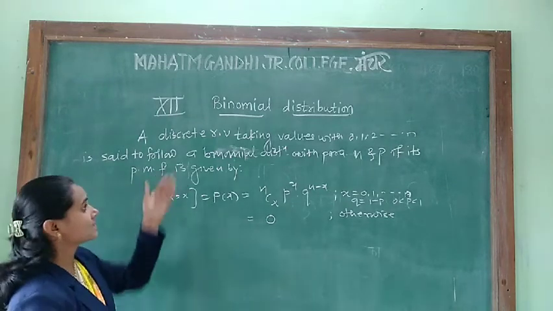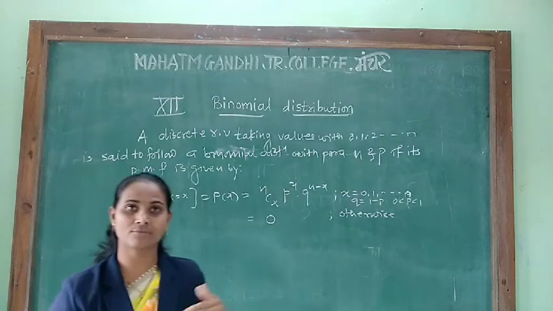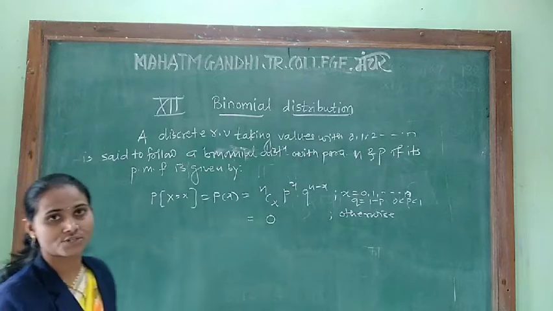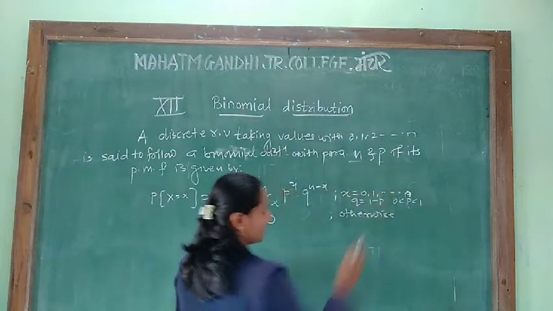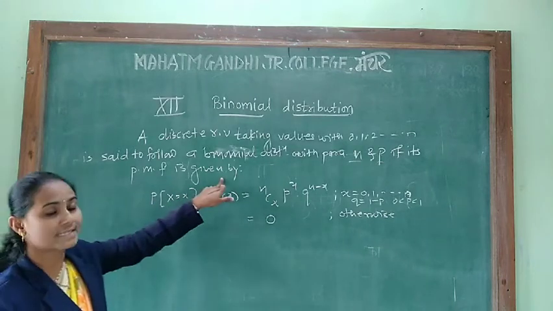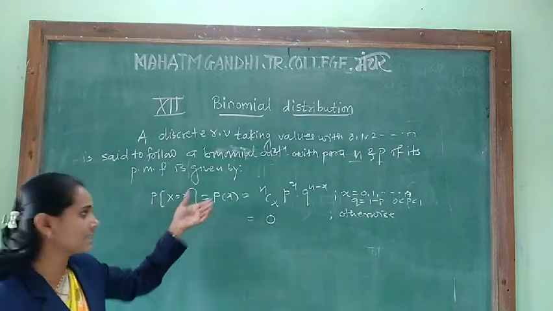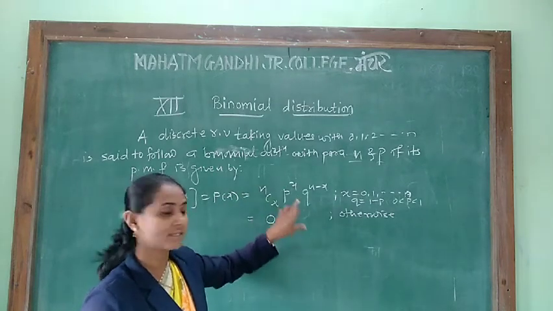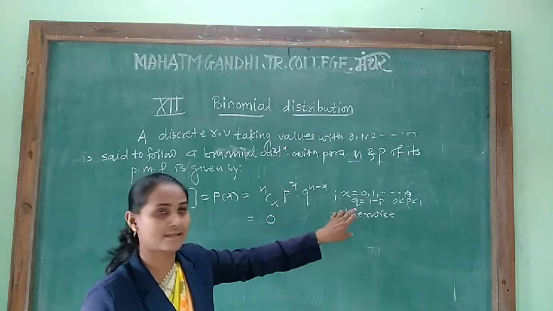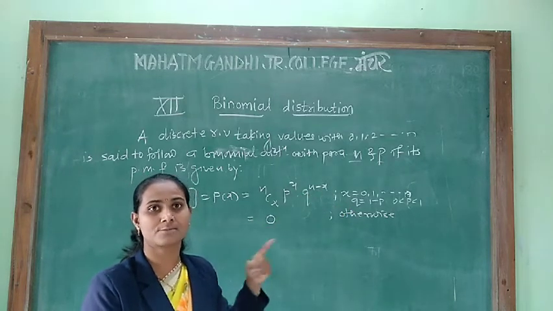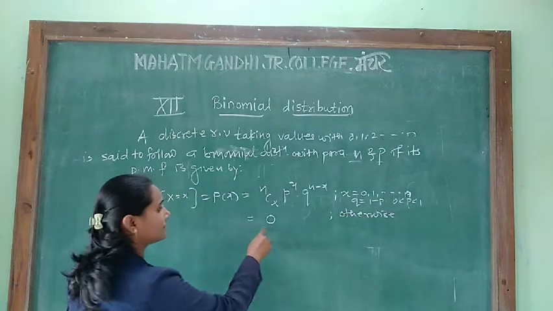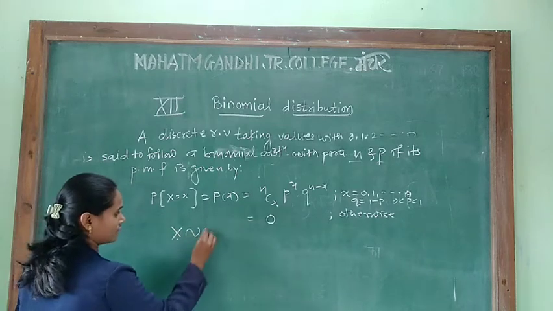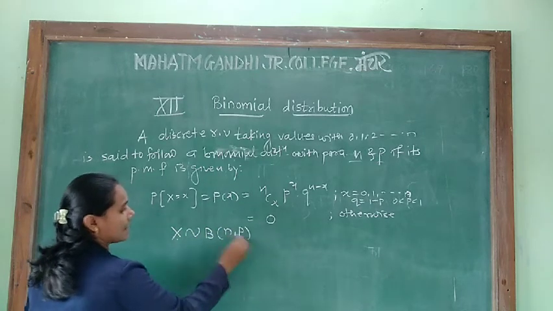X is a random variable taking values 0, 1, 2 and so on up to n. It follows a binomial distribution with parameters n and p if its probability mass function is given by p of x is equal to n combination x into p raised to x into q raised to n minus x, where x takes values from 0 up to n, and is equal to 0 otherwise. Remember that it starts from 0. The binomial distribution is denoted by X follows binomial distribution with parameters n and p.